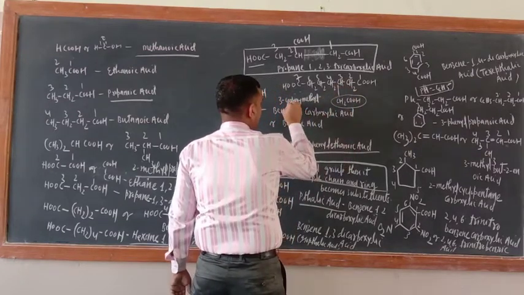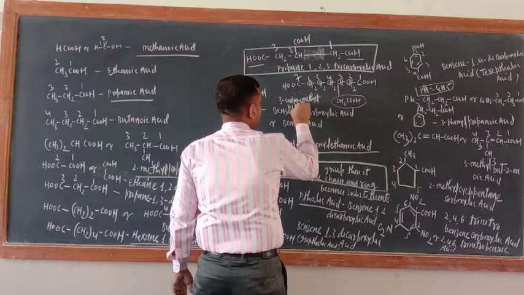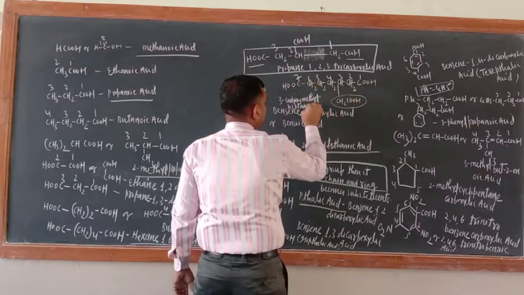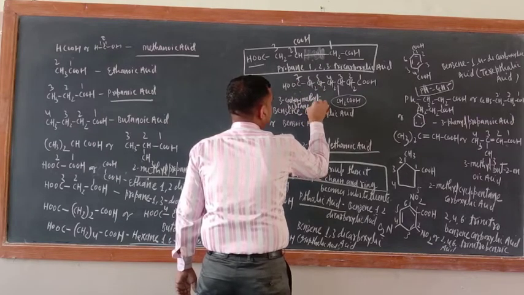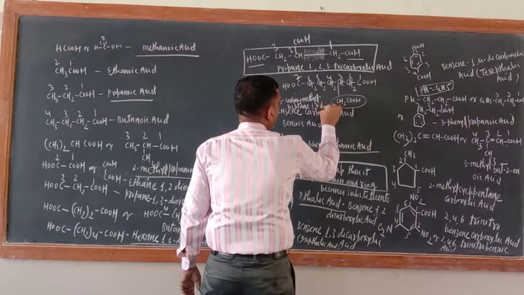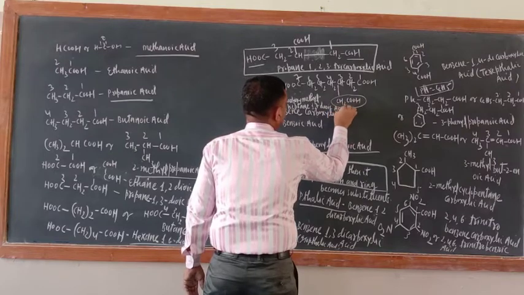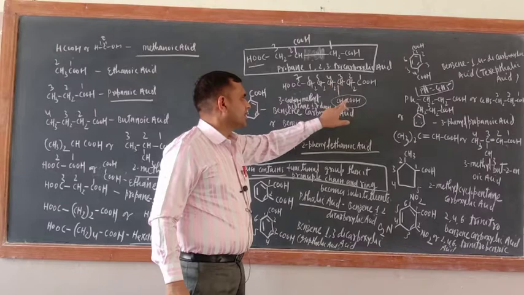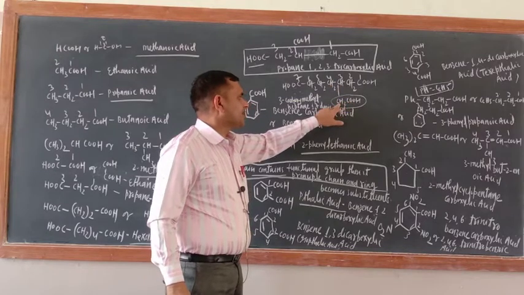Then what is there? Heptane 1,7 dioic acid. Don't get confused. At 3 number, which group is there? Carboxymethyl.